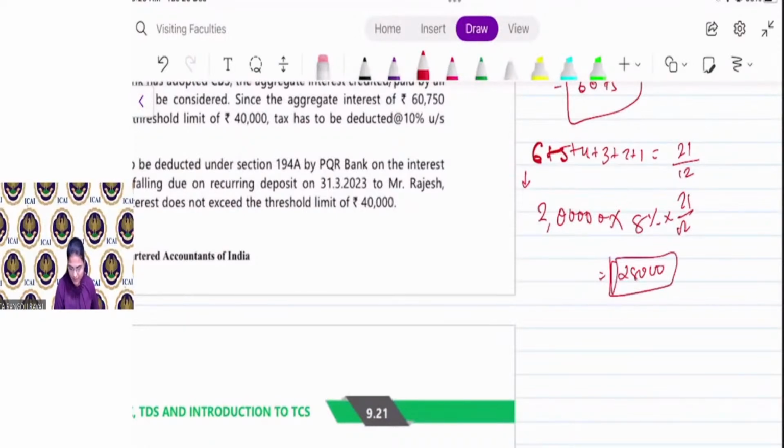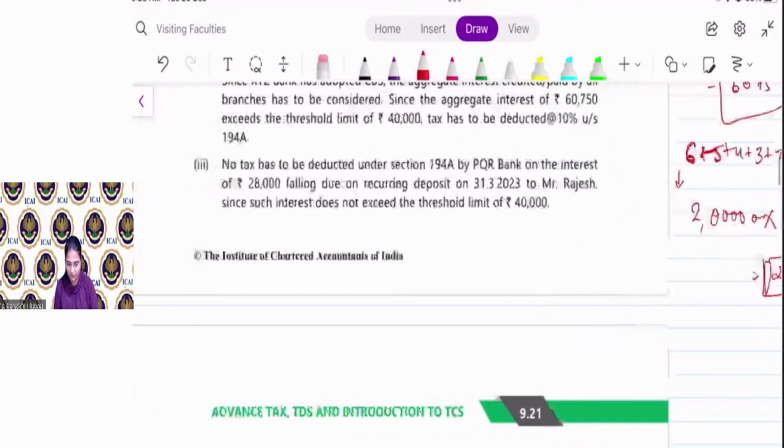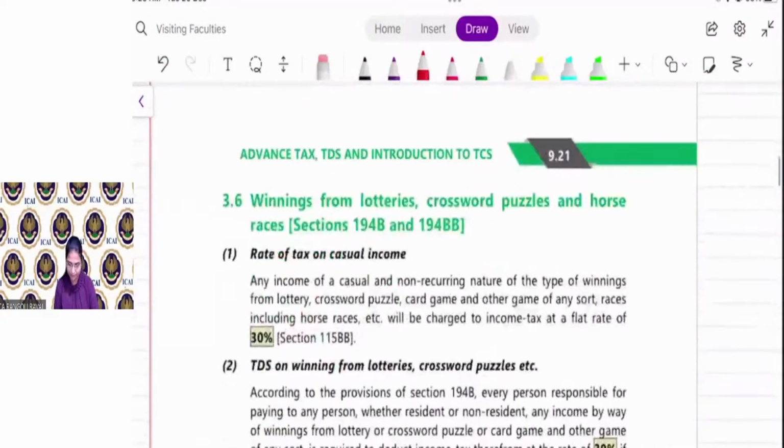Here the TDS is not required to be deducted. Why? Because the interest amount is less than 40,000. Is that clear, everyone? Yes or no? Everyone clear?